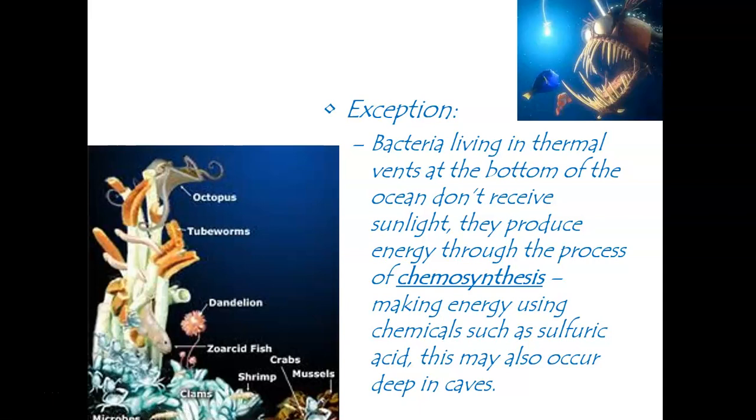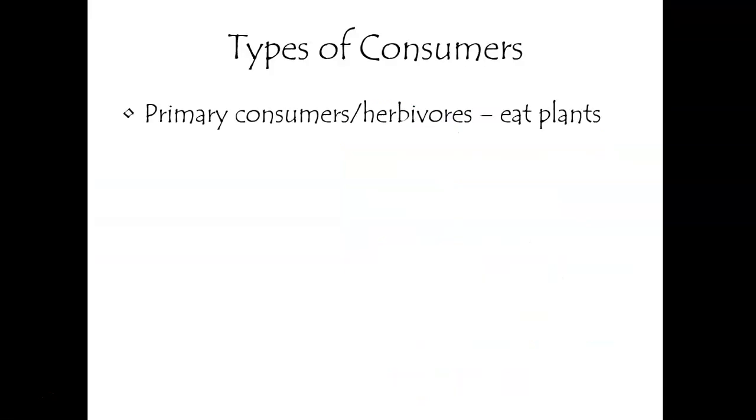So they do something else. They produce their own energy, so they are autotrophs, and they do something called chemosynthesis. They use different chemicals and string them together so that they can make their own type of energy. That's why they live in thermal vents at the bottom of the ocean floor, because there's a lot of sulfur found there. All right, so moving on, we talked about consumers.